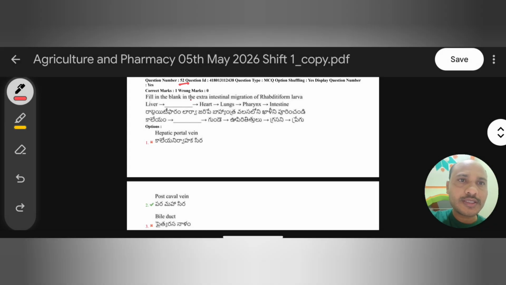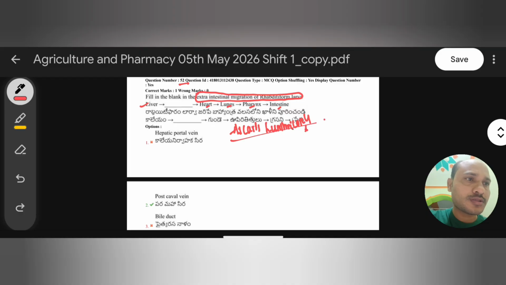Fill in the blank: in the extra-intestinal migration of rhabditiform larva. The options given are liver, heart, lungs, pharynx, and intestine. So we have to choose. This question comes from Ascaris lumbricoides, an organism that belongs to the phylum Aschelminthes, also called Nematoda.